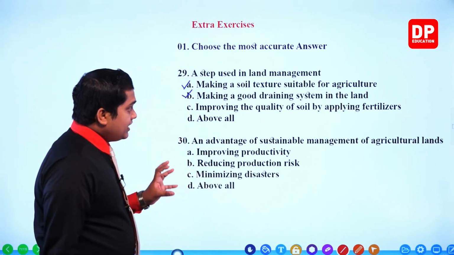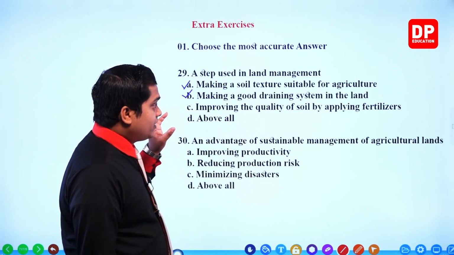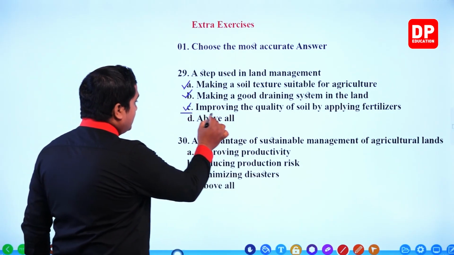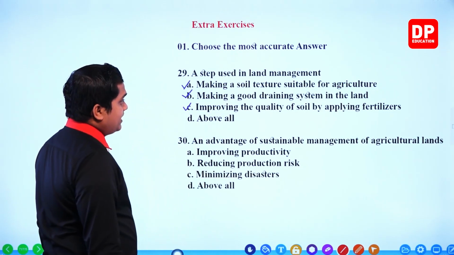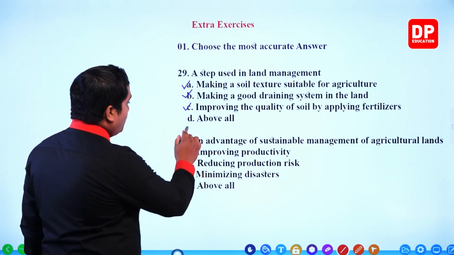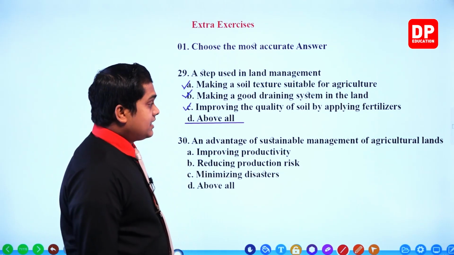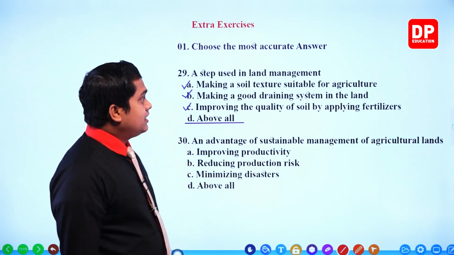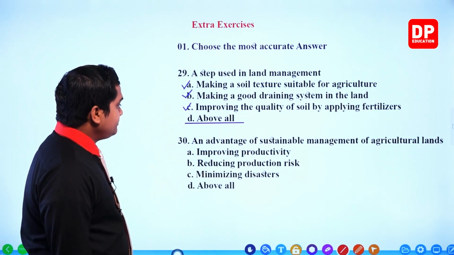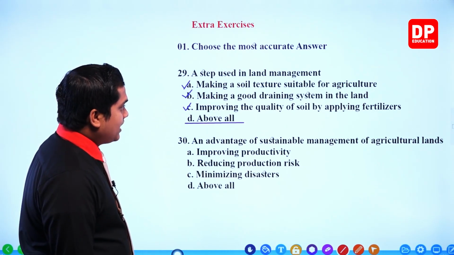So applying quality fertilizer to improve the quality of soil is also a good example, a good step in land management. So all of these three are correct. So my dear children, all of these things are considered as steps in land management, right? Then the next one, an advantage of sustainable management of agricultural lands.